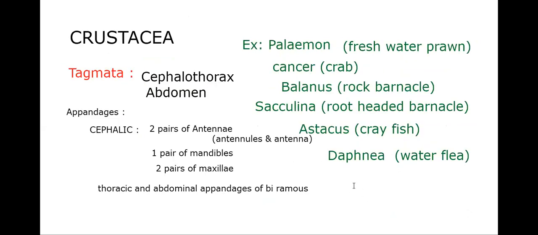Crustacea have gills present here. Gills are the respiratory structures in these aquatic animals. Remember the prawn and crab. The gills are for respiration.